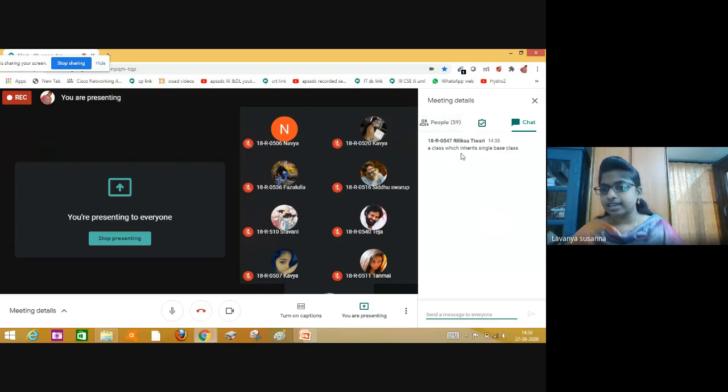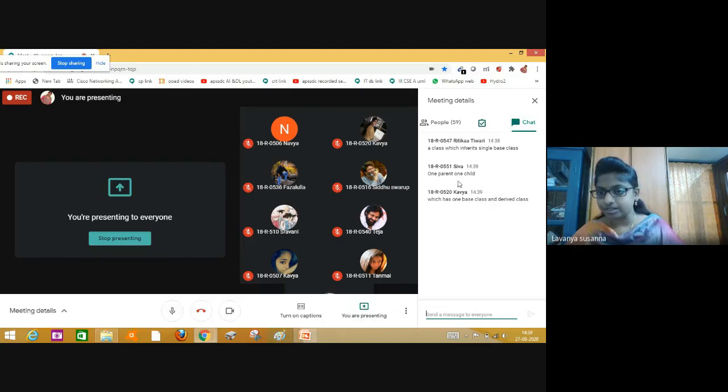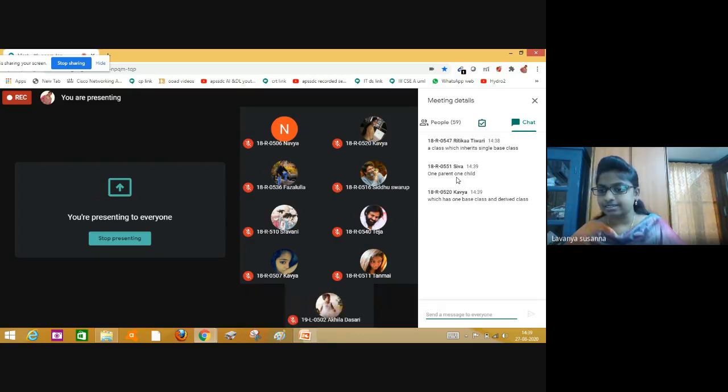A class which inherits a single base class. 47 has answered like this. Remaining persons, just memorize what is single inheritance. Only one person has answered. Remaining members, please respond, message it at least. What is single inheritance? One parent, one child. 51. Okay, good. 20, Kavya: which has one base class and one derived class.